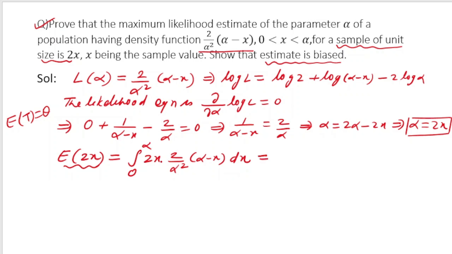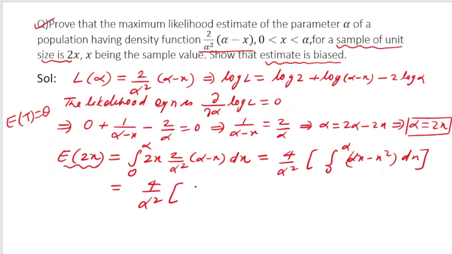So if I do that, here I have 2 into 2, 4 by alpha square, that is constant, and here I have to integrate from 0 to alpha, and what I will have here, we have alpha x minus x square dx, right? So this will give me, ladies and gentlemen, 4 by alpha square, and alpha x will give me alpha x square by 2, and x square will give me x cube by 3. Limit of integration is 0 to alpha.